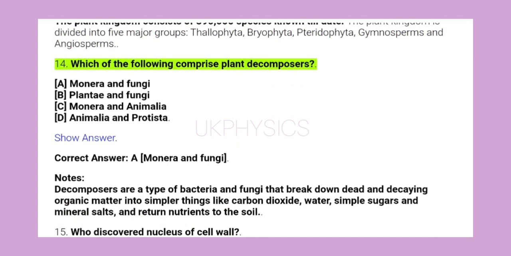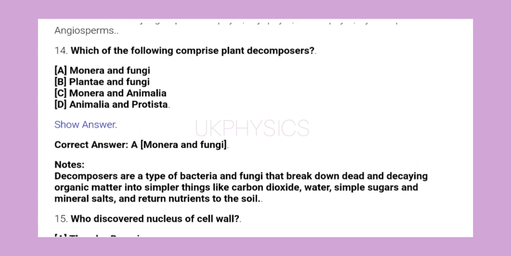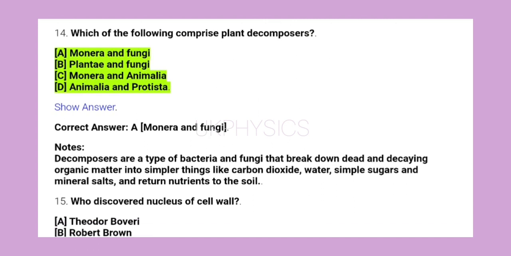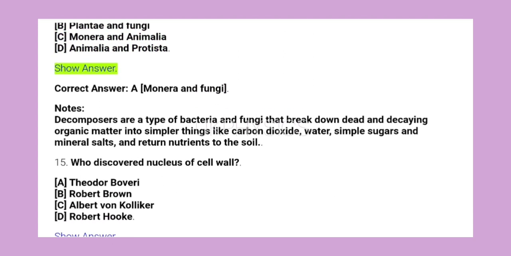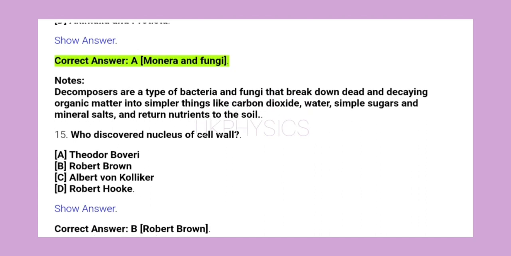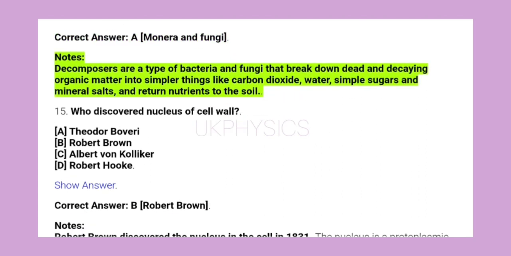14. Which of the following comprise plant decomposers? A. Monera and fungi, B. Plantae and fungi, C. Monera and Animalia, D. Animalia and Protista. Show answer. Correct answer A. Monera and fungi. Notes: decomposers are a type of bacteria and fungi that break down dead and decaying organic matter into simpler things like carbon dioxide, water, simple sugars and mineral salts, and return nutrients to the soil.